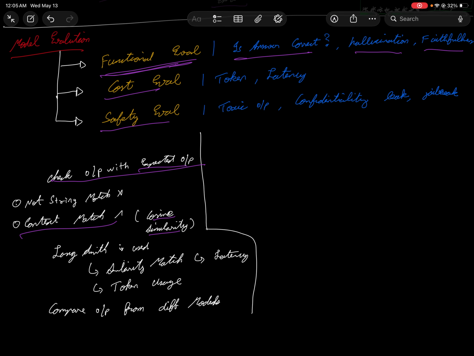And that's how you check the functional evaluation. You also have Langsmith, which is used for the similarity match, latency checking and token usage. Now let's come to the cost evaluation. That's where the token and latency comes in.